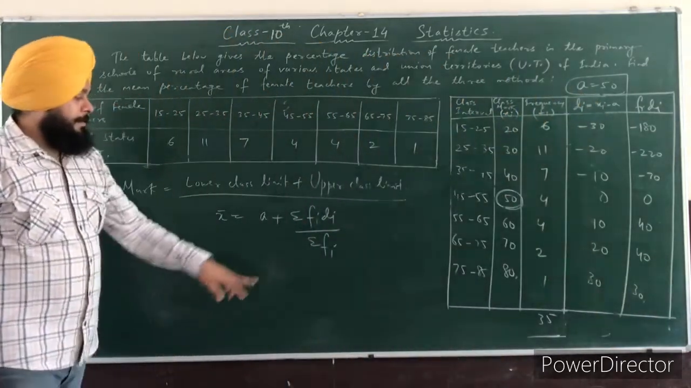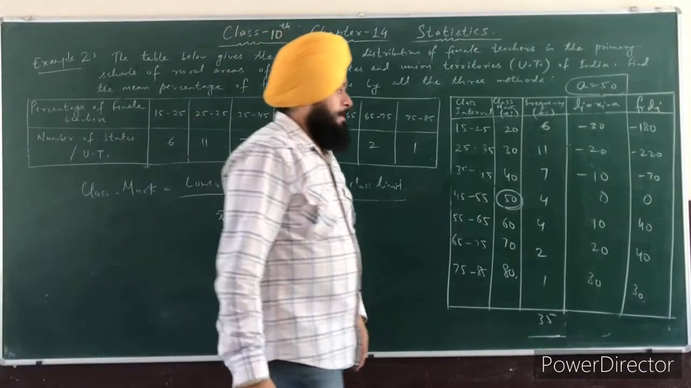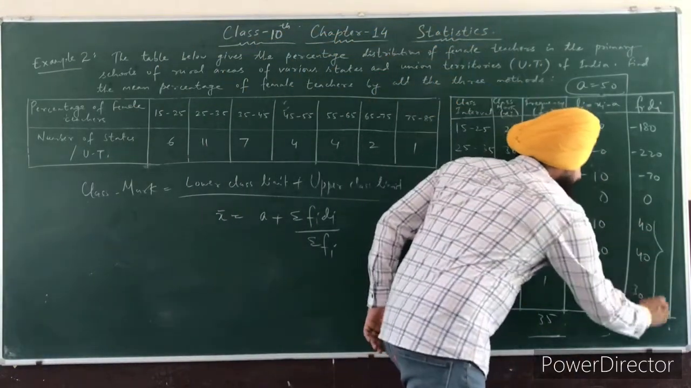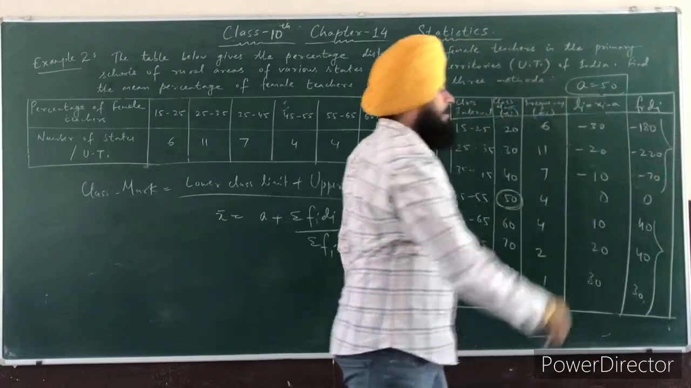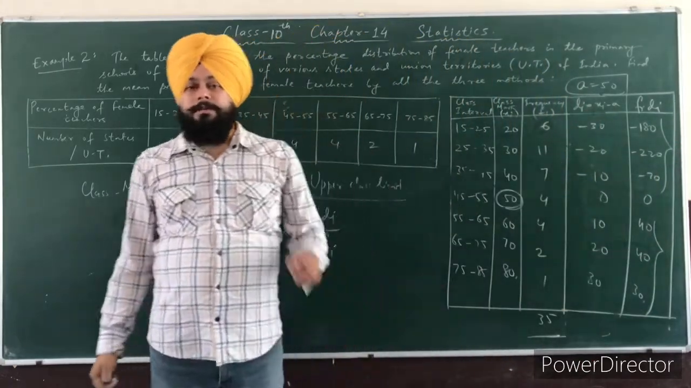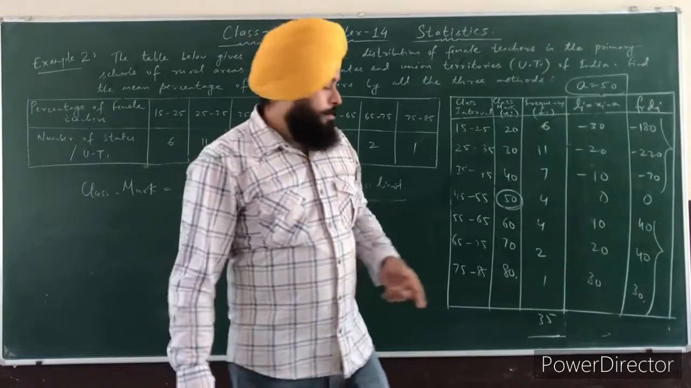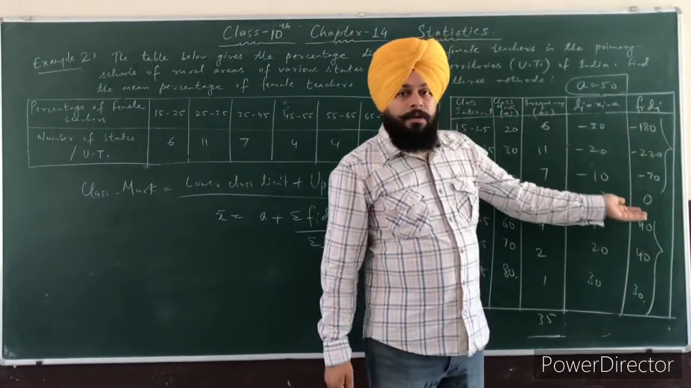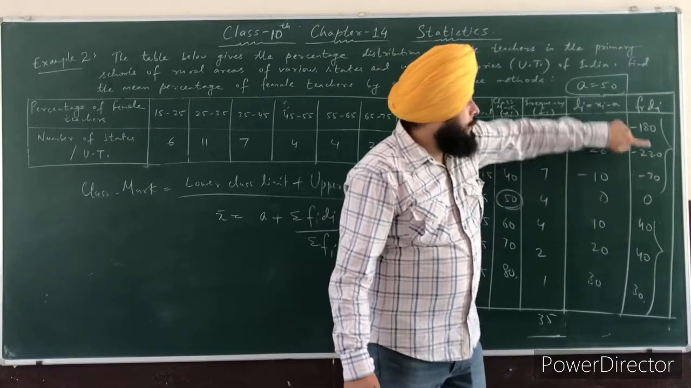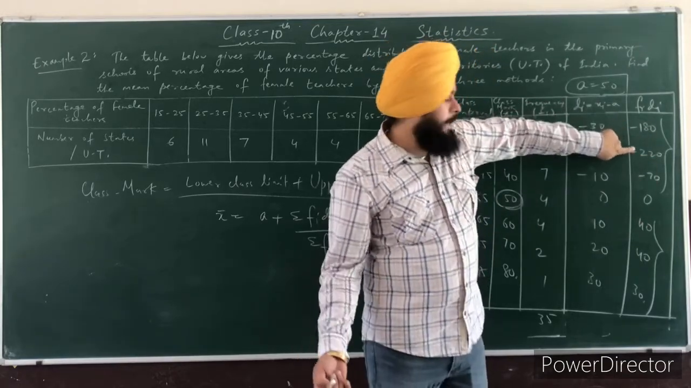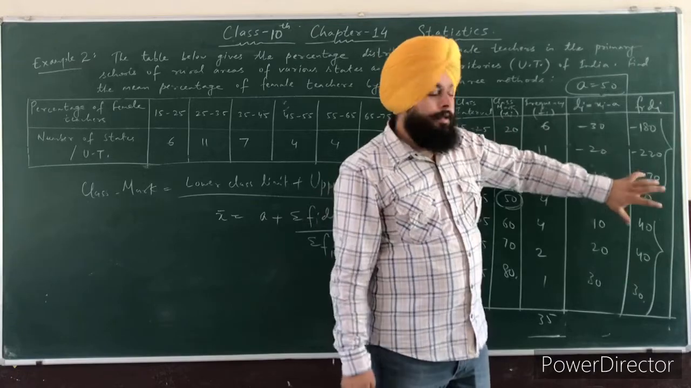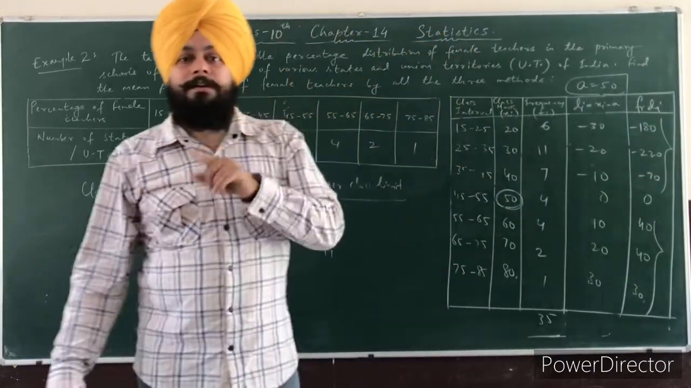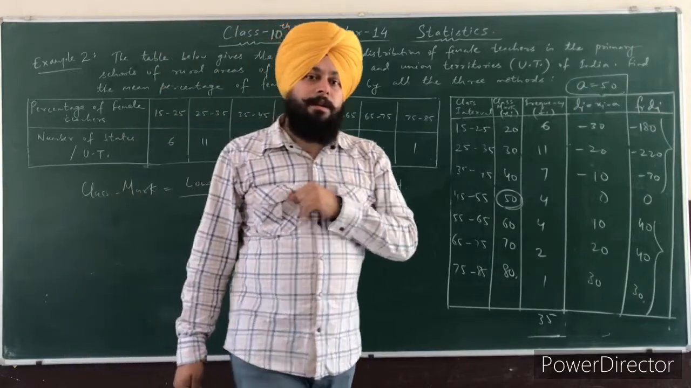Now we will find the summation of fi di. When you find the summation of fi di, first we will add the positive numbers and then the negative numbers separately. Because when you add negatives, minus minus becomes plus, again minus minus plus. So when you add them up, which sign will come in front of them? The minus sign will come. Clear?